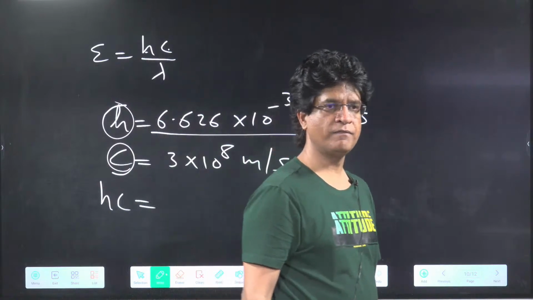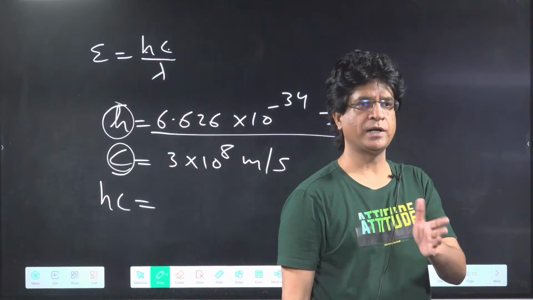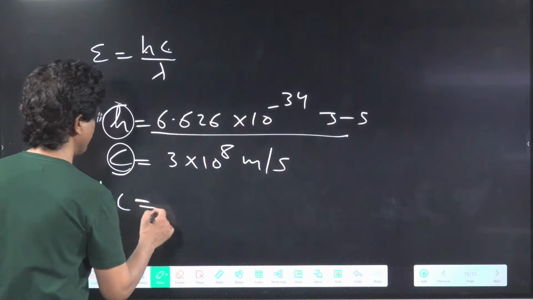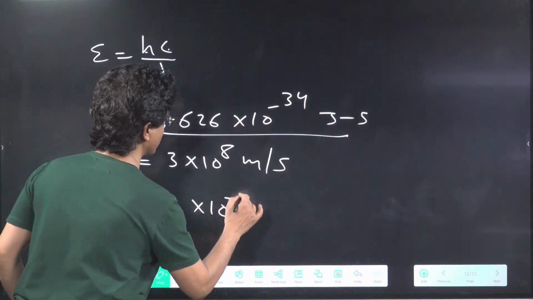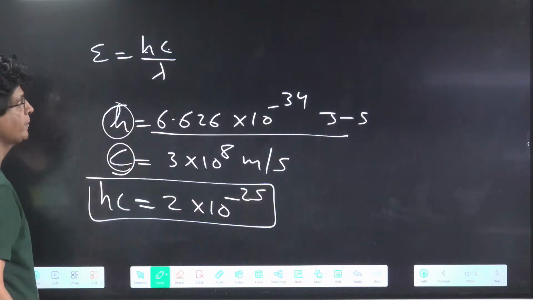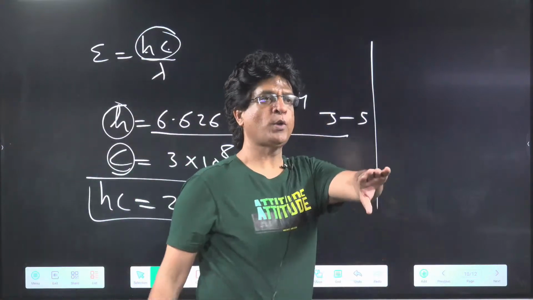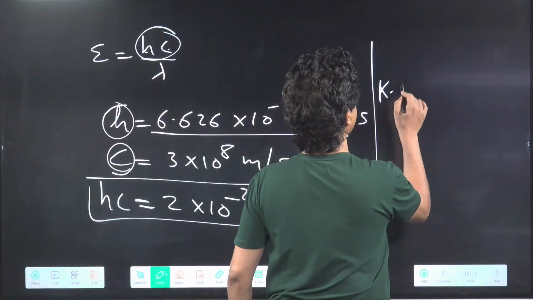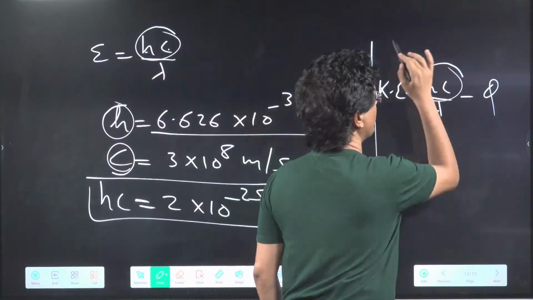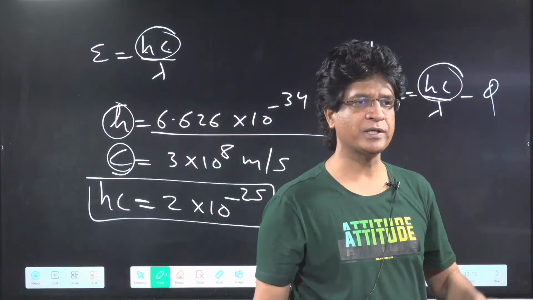Reading NCERT in physical chemistry is important. Yes, but it is important everywhere now. So please read the NCERT properly. It's very, very important. So hc will be 2 × 10 to the power of minus 25. Please learn this value, because this will be coming everywhere now. In the photoelectric effect, kinetic energy is equal to hc upon lambda minus phi. So there also you will come across hc. So why multiply these values every time? We will learn that stuff.